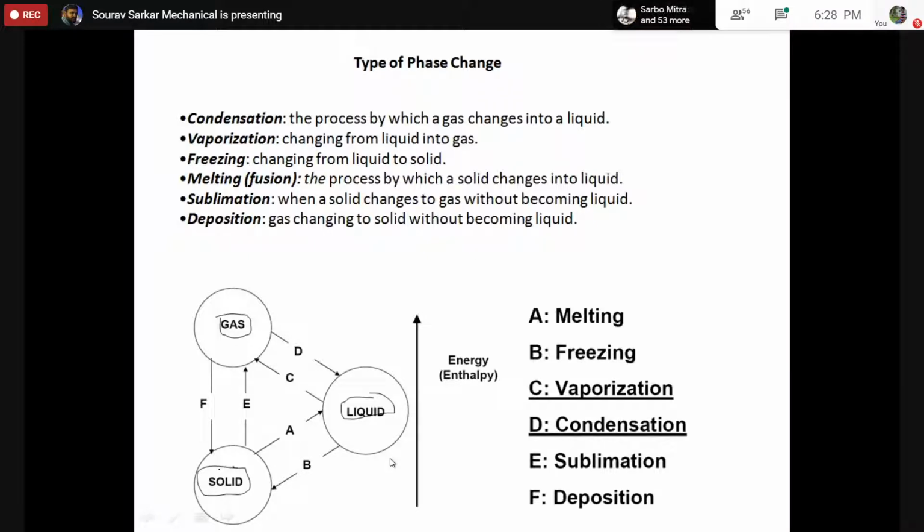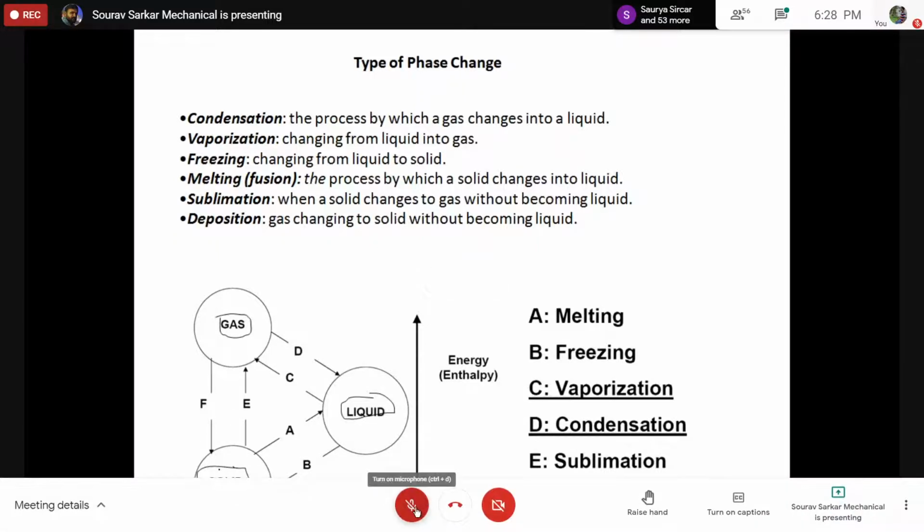Now, can you give me an example of a sublimation process? Sublimation of camphor or naphthalene. Naphthalene. Yeah, perfect. So basically, if you consider naphthalene,